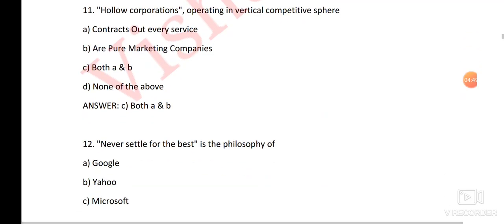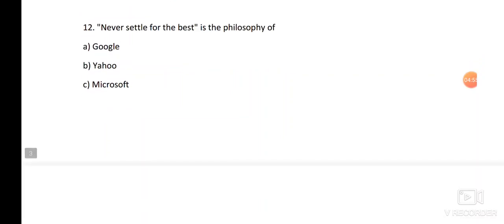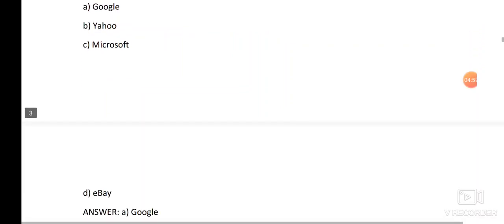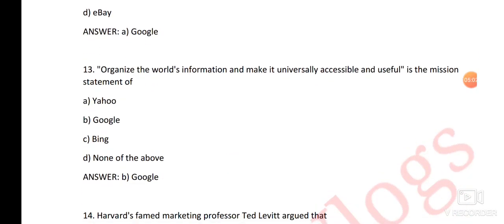Next question, never settle for the best is the philosophy of. Here the right answer is option number A, Google. Next question. Organizing the world's information and making it universally accessible and useful is the mission statement of. Here the right answer is option number B, Google.